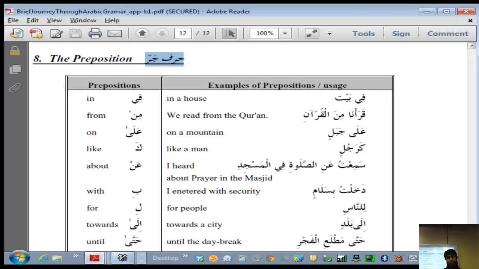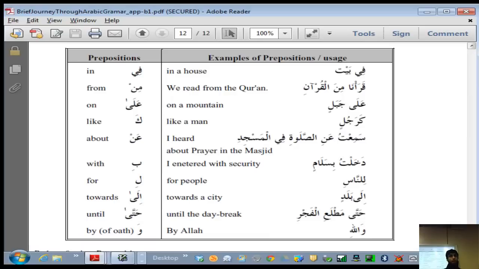So ba is a preposition. It's a harf jar, and ba is a harf meaning with. This list has all the prepositions. So anything in that list, you put a kasra on the noun that follows it. Because of this ba, a'udhu billahi. Similarly, you say minash shaitan. Min is a harf jar, so that's why you have minash shaitani and not minash shaitana.